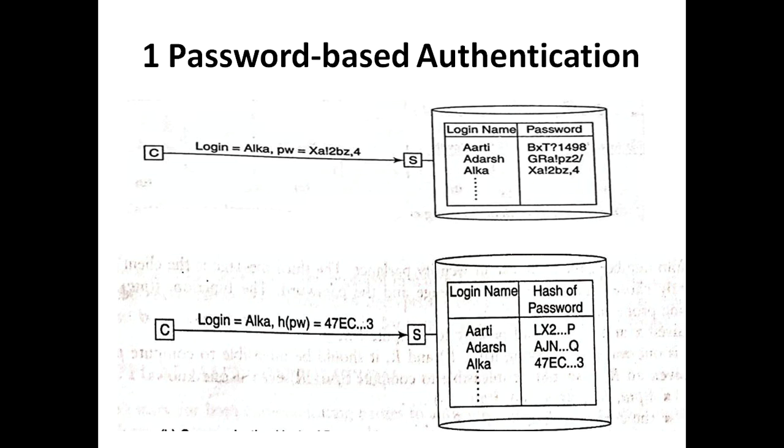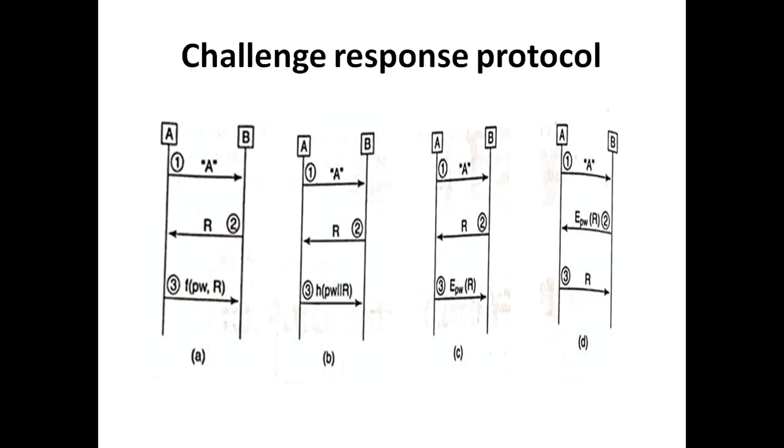Such an attack, in which one plays back all or a part of one or more previous messages with the intent of impersonating a legitimate user, is called a replay attack. So in this password-based authentication, there is a possibility of a replay attack. To avoid this replay attack, we'll be using another protocol called the challenge-response protocol.